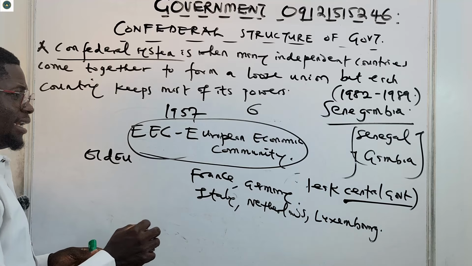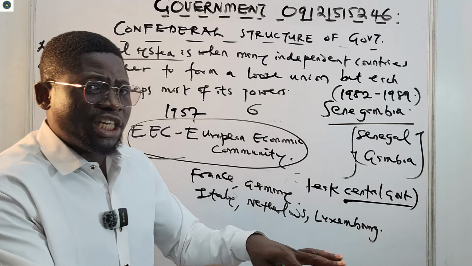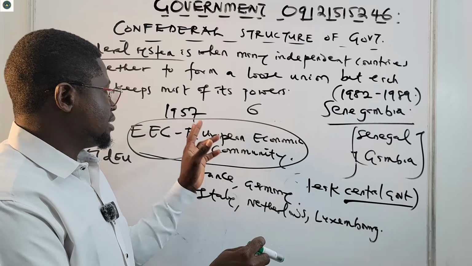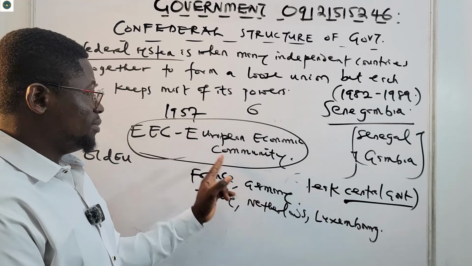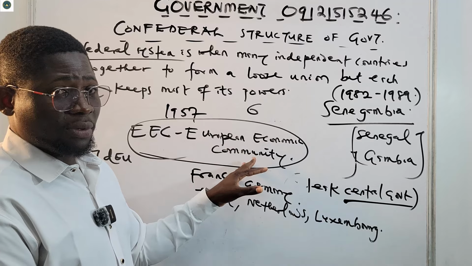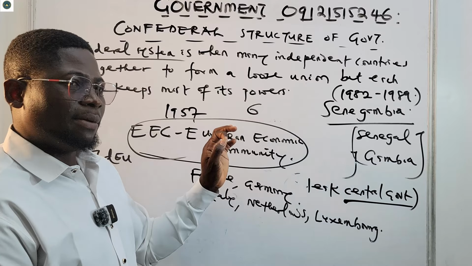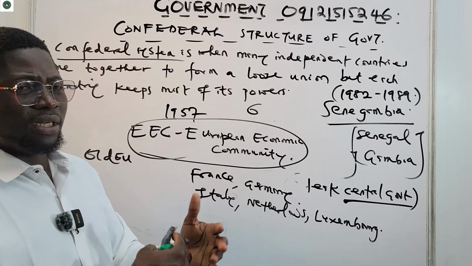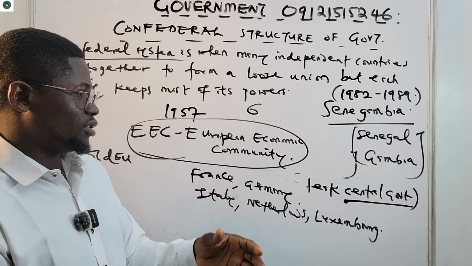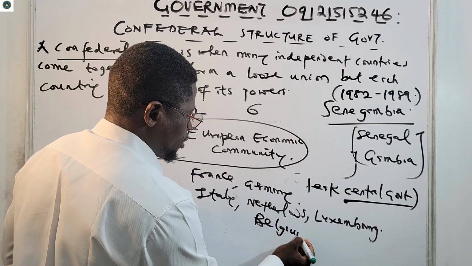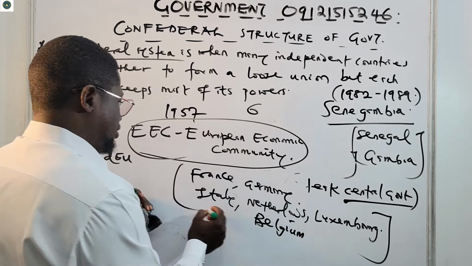Now, the current European Union that we have now started as the EEC, the European Economic Community, formed in 1957. But in 1973, other countries started joining, countries like Spain. Belgium was also among these, the last country I was trying to remember.